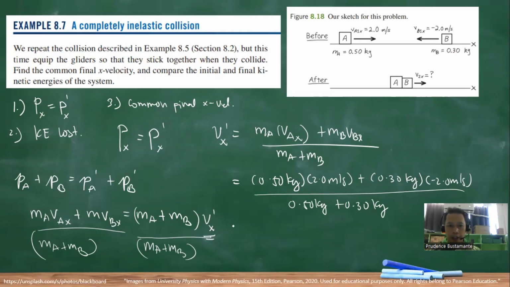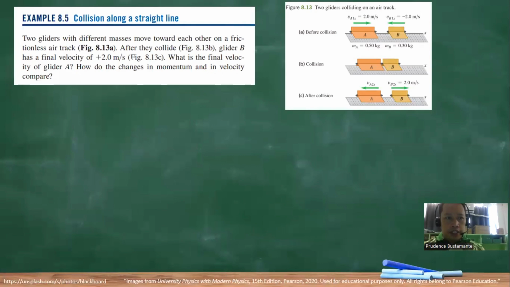So our final velocity in this problem is 0.500, which is 0.5 meters per second, because of the significant figures. So your exercise is to answer this one. If you want to know if you are correct, just look at our book.